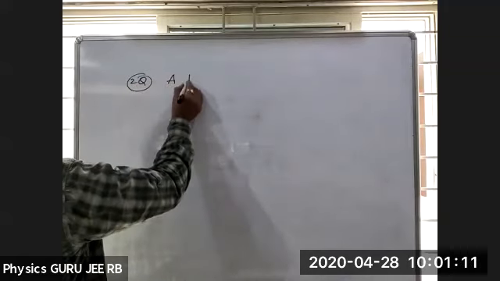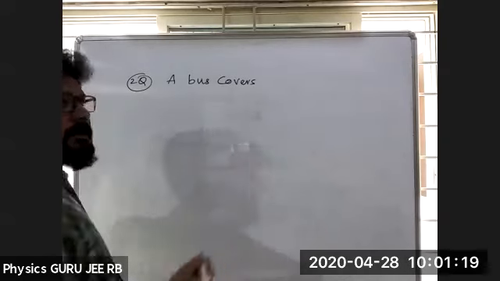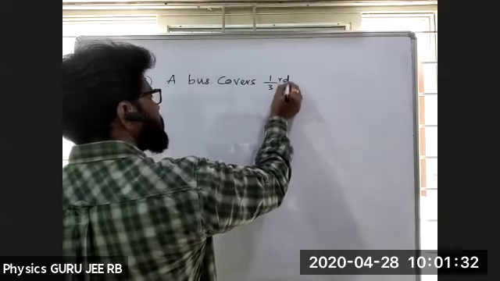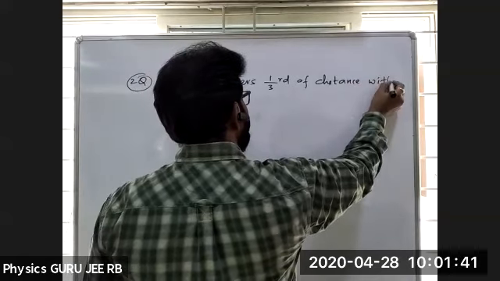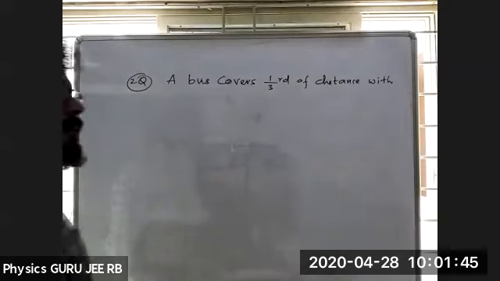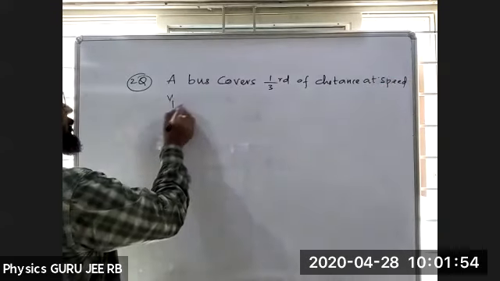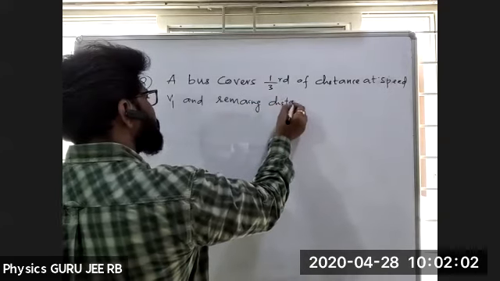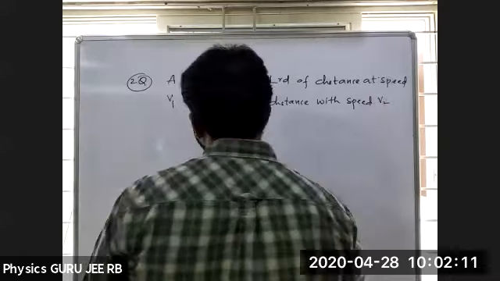A bus covers 1/3 of the distance at a speed of v1, and the remaining distance with a speed of v2, and calculate the average speed.